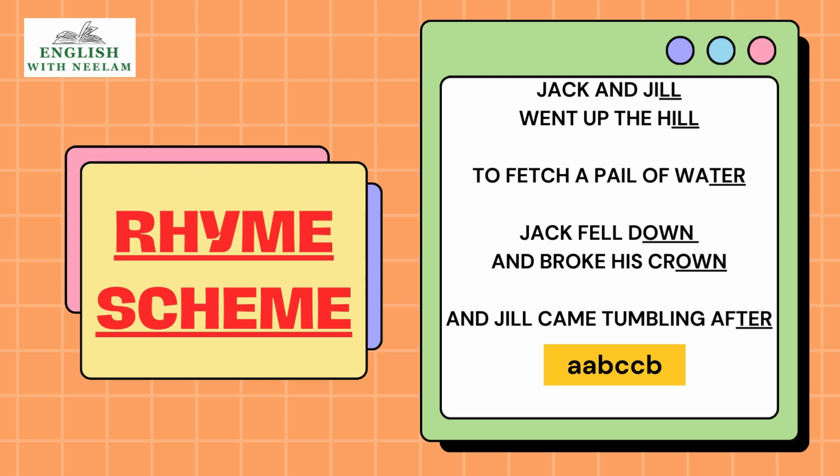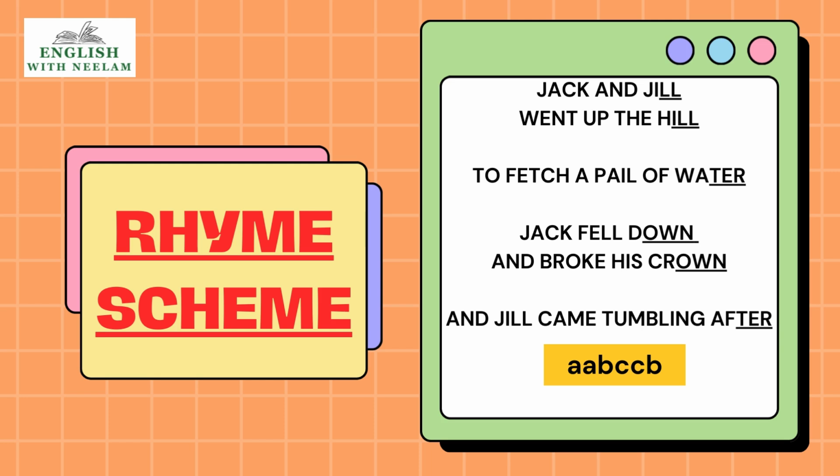To fetch a pail of water, R sound, water. We will give it B. Then Jack fell down and broke his crown. Down, crown, own. We will give it symbol C. Both C, because the sound is same in both. And Jill came tumbling after.